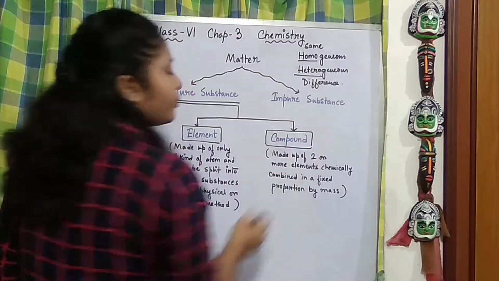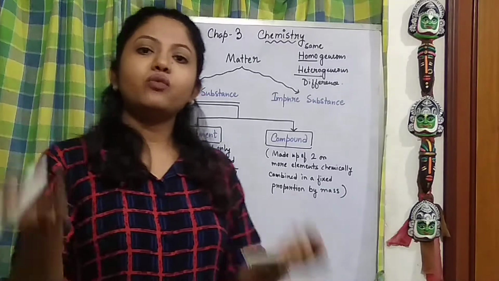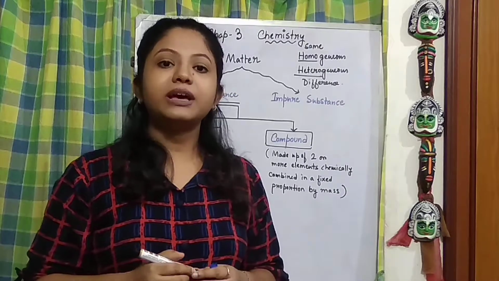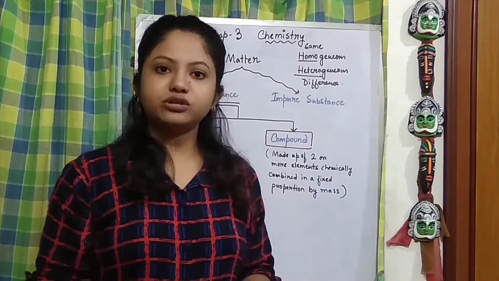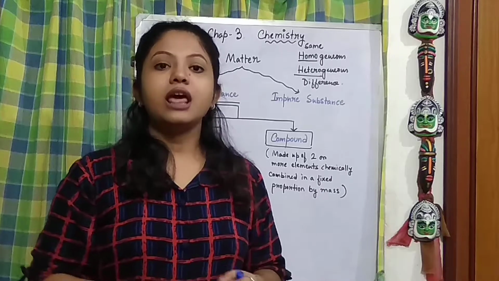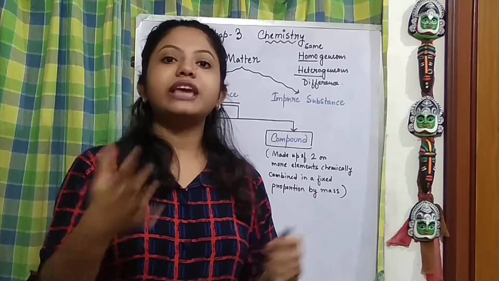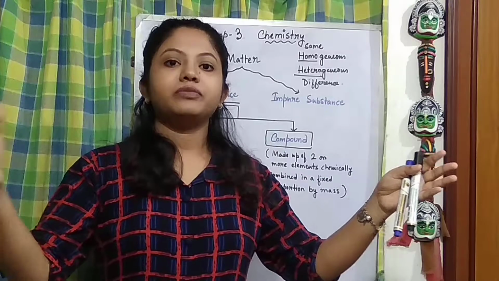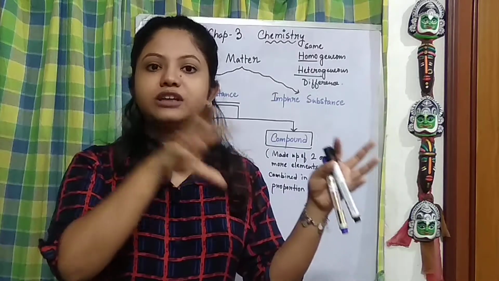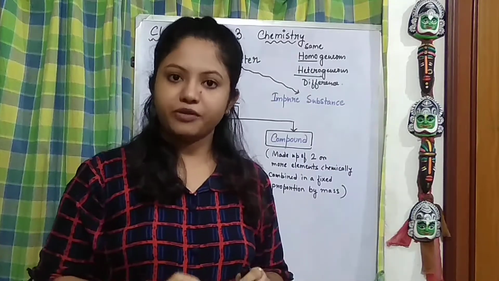Now the question arises, based on what have they divided them? Both of them are pure substances, we understand that. They definitely have some difference between them, right?